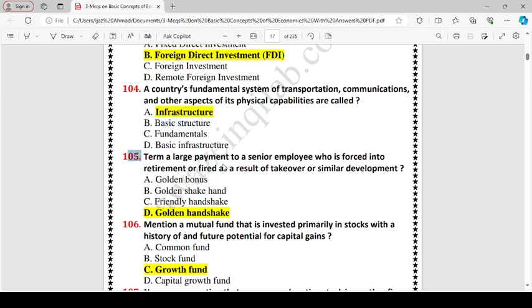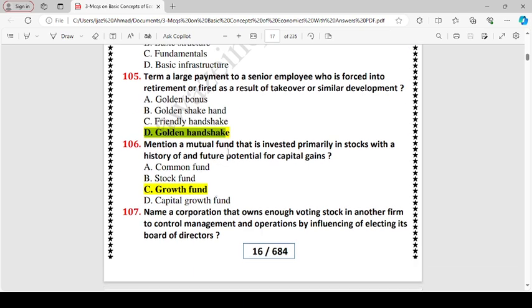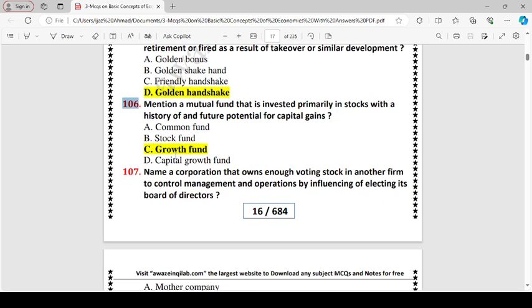Term: a large payment to a senior employee who is forced into retirement or fired as a result of takeover or similar development. D. Golden handshake. Mention a mutual fund that is invested primarily in stock with history of and future potential for capital gain.